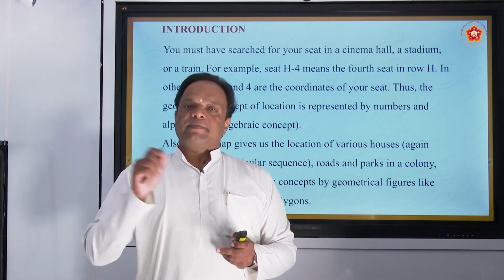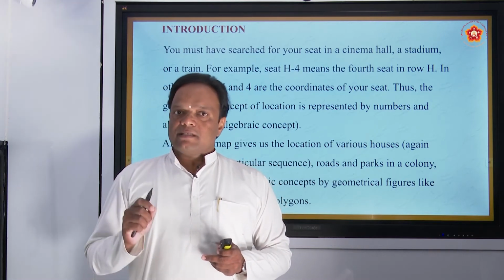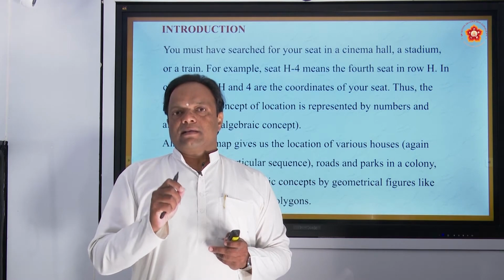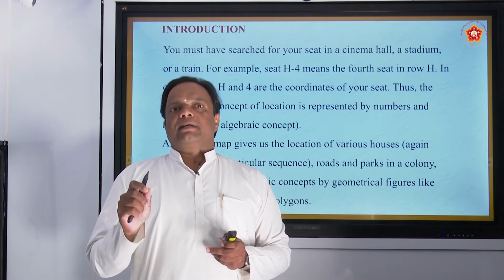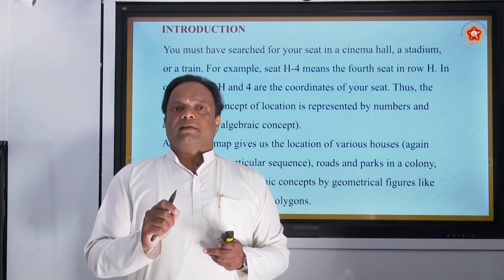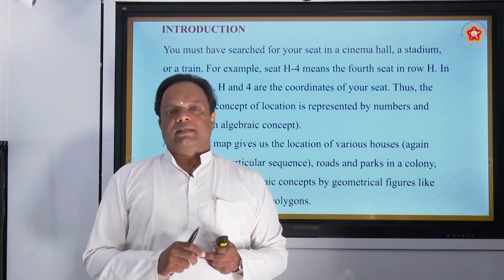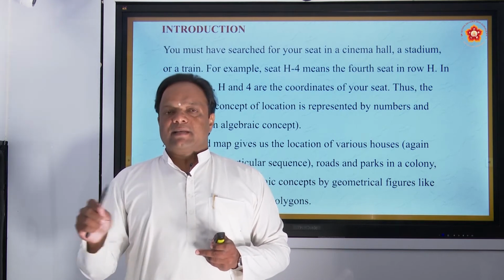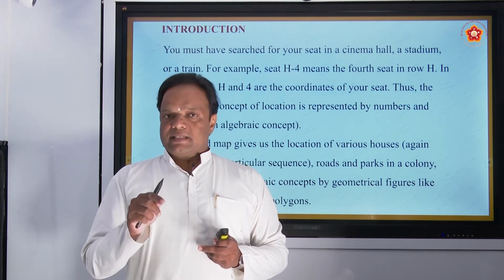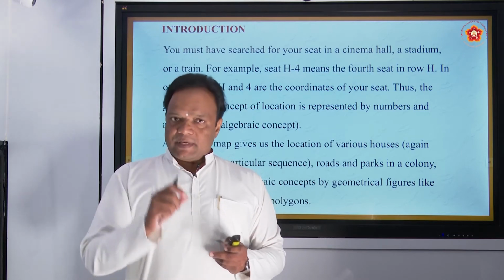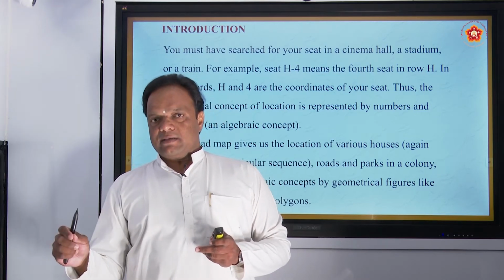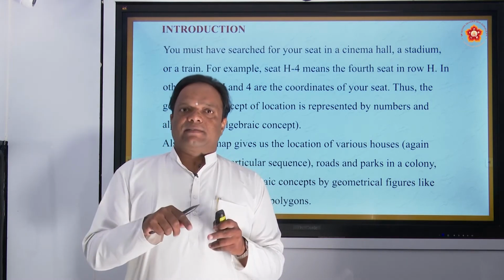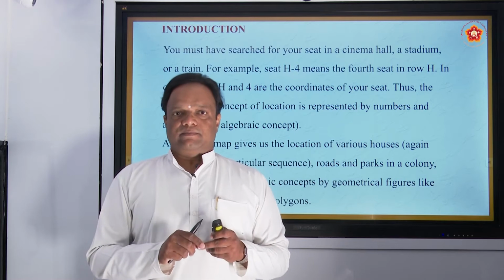What is the meaning of S10, 51? Bogie number is S10. Your seat number is 51. Means S10 and 51 is your seat. That is the coordinate of your seat.